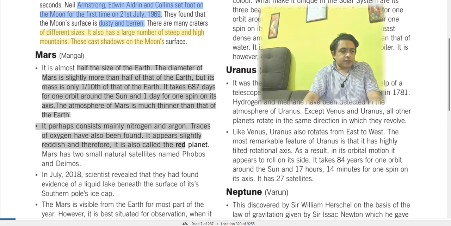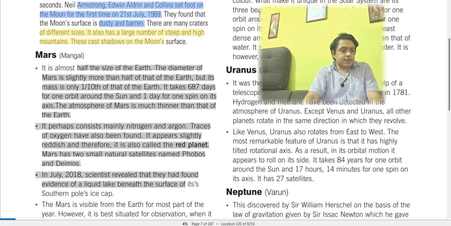The atmosphere of Mars is much thinner than that of the Earth. It perhaps contains much nitrogen and argon. There is no oxygen, so animals and human beings could not survive on Mars. Only traces of oxygen have been found.